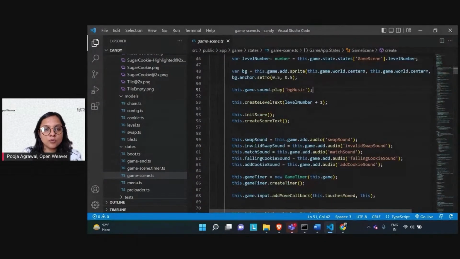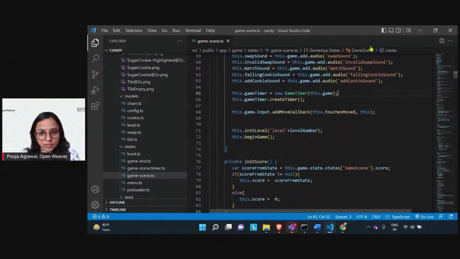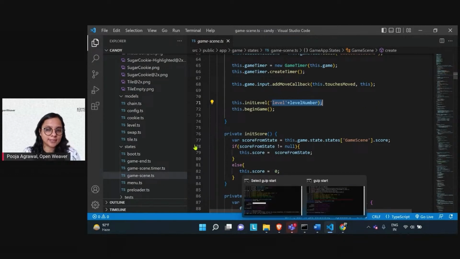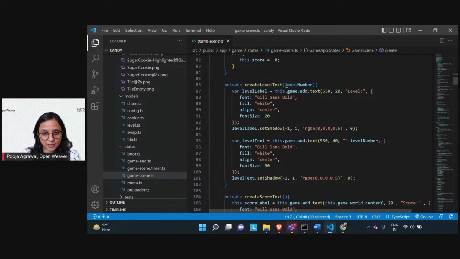Then you are setting up the sound here, the audio: the match sound, the falling cookie sound, the add cookie sound, and the sounds after the swapping has happened and after the matching has happened. And then increasing the level: once you are able to finish level 0, you should be able to get to level 1, and similarly 2 and 3. All of that is present in the game scene.ts TypeScript file.